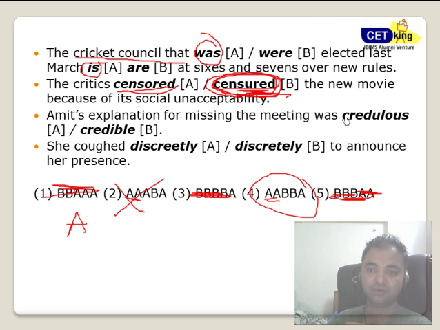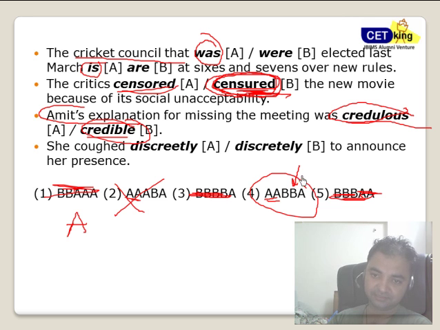Amit's explanation for the missing meeting was credulous or credible. Now, credulous is more used for things again, not for people. Credible is used for people. Amit, because we're talking about the person itself, the answer has to be credible, which is again supported here in my answer. So what I'm doing is I'm trying to identify an answer and then checking it back to find out whether I'm right or wrong.